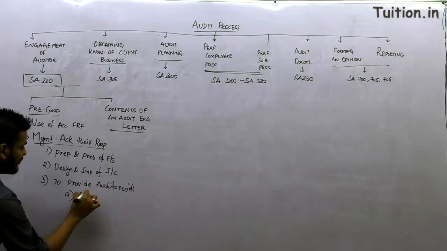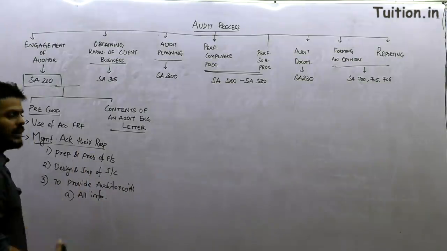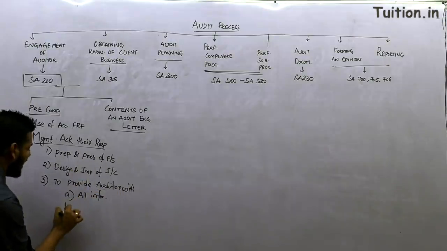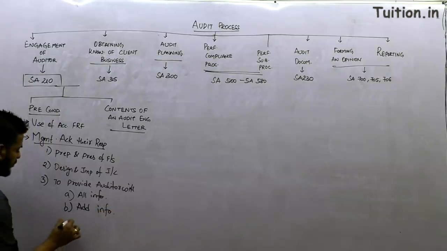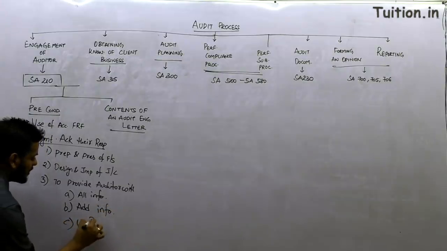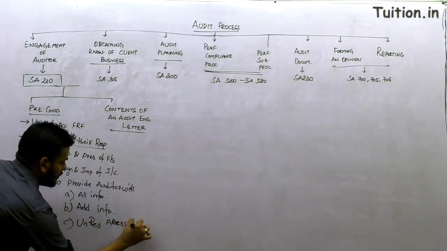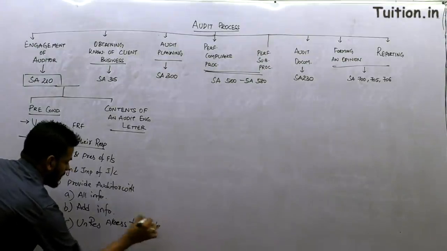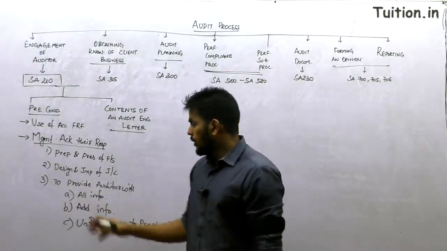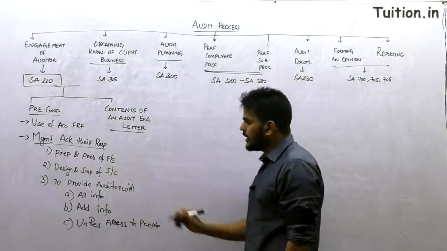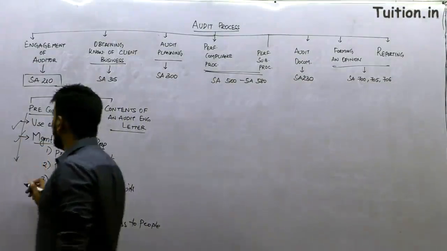What is it? All information that the auditor requires to do the audit, additional information, and unrestricted access to people in the entity from whom the auditor seeks to obtain audit evidence. So if both these preconditions are present, the answer is yes, then the auditor shall, right?